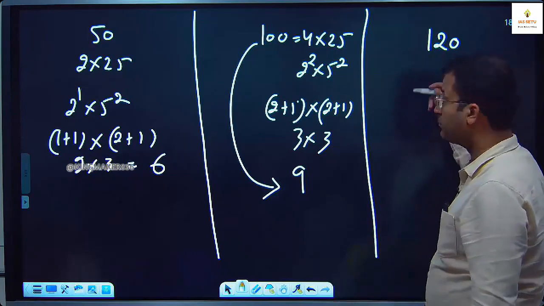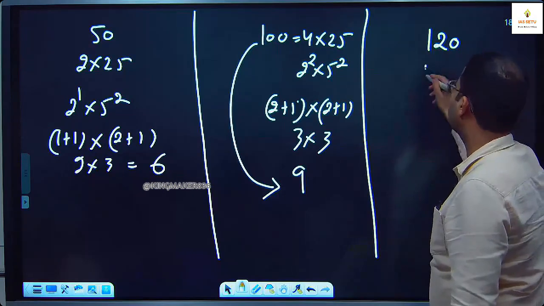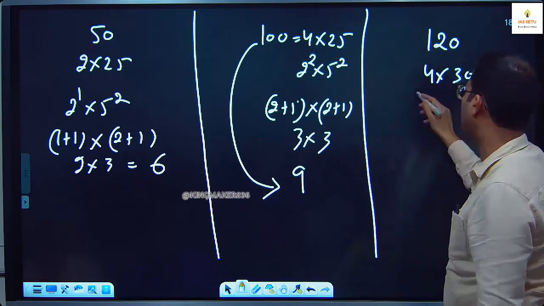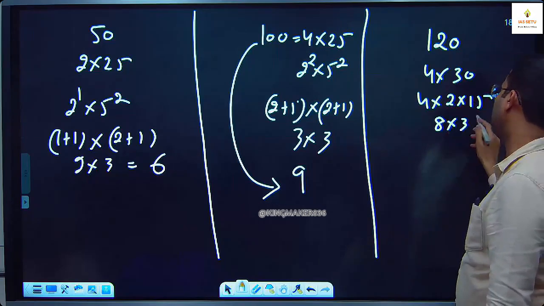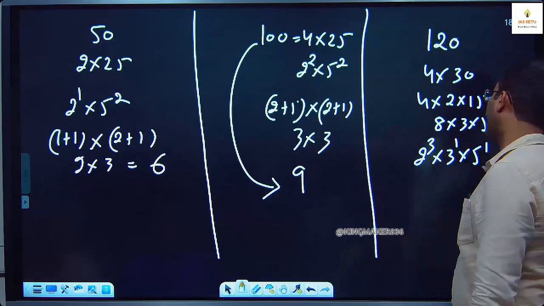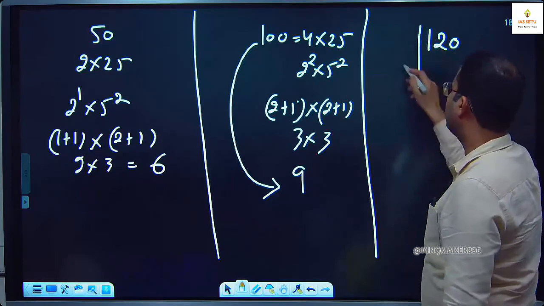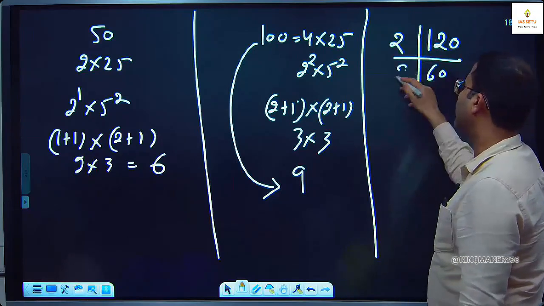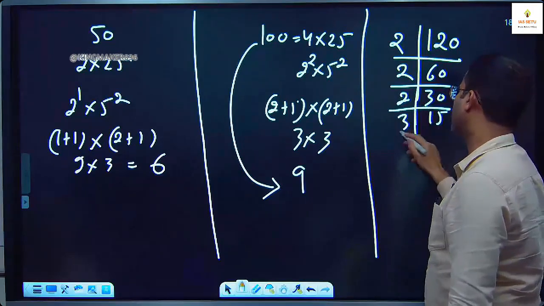120. I can write it as 4 into 30 or 8 into 15, or it can also be like this: 4 into 2 into 15, which becomes 8 into 3 into 5. So 2 to the power 3 into 3 to the power 1 into 5 to the power 1, or we can use the school method. We take 2 common 60, 2 common 30, 2 common 15, 3 common 5.